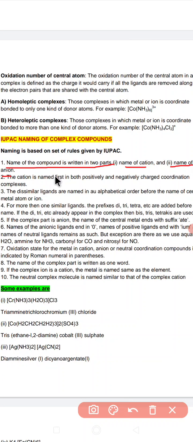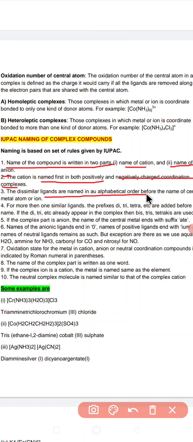The cation is named first in both positively and negatively charged coordination complexes. So the rule is always that first comes the cation, followed by the anion. Now the next one is that dissimilar ligands are named in alphabetical order.